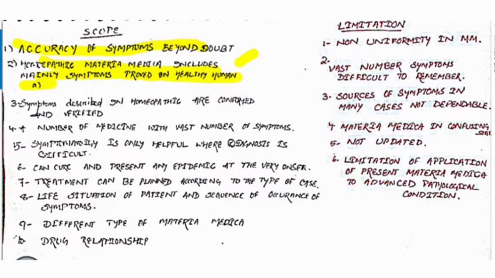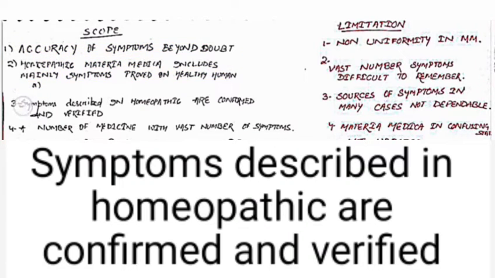Then, the symptoms described in homeopathy are confirmed and verified. In this point, what you write in your exam is that those symptoms which arise from healthy human provings are proved and verified on the sick. Then these symptoms are written in the materia medica. That's why these symptoms are very much verified.